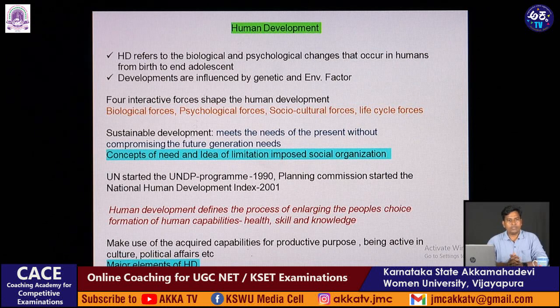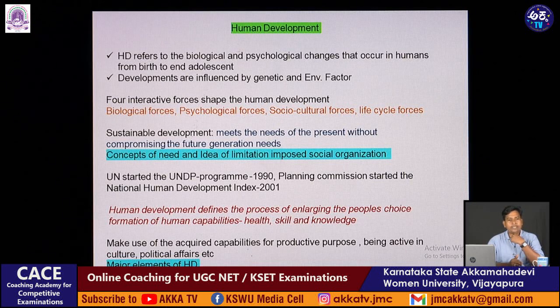Okay, sustainable development meets the needs of the present without compromising the needs of future generations. As I was talking about anthropogenic activities just before, the point is that I am not suggesting we stop all anthropogenic activity. We have to carry out anthropogenic activity in a sustainable development way, meaning it meets the needs of the present without compromising future generations' needs. The concept of need and the idea of limitation are imposed by social organization.